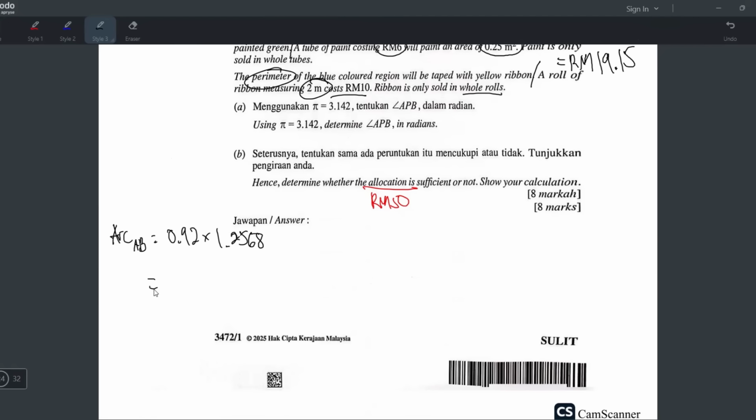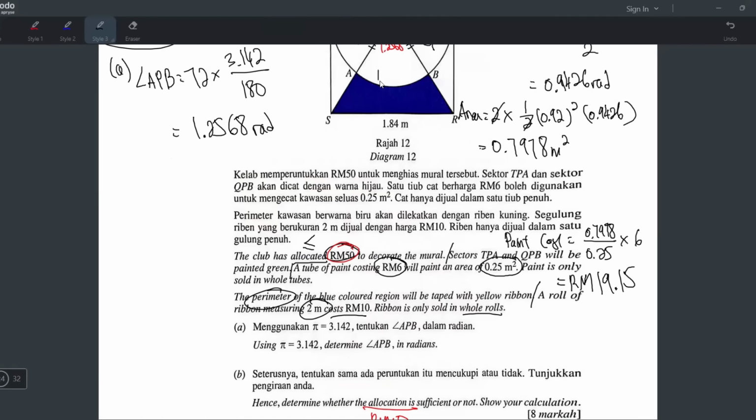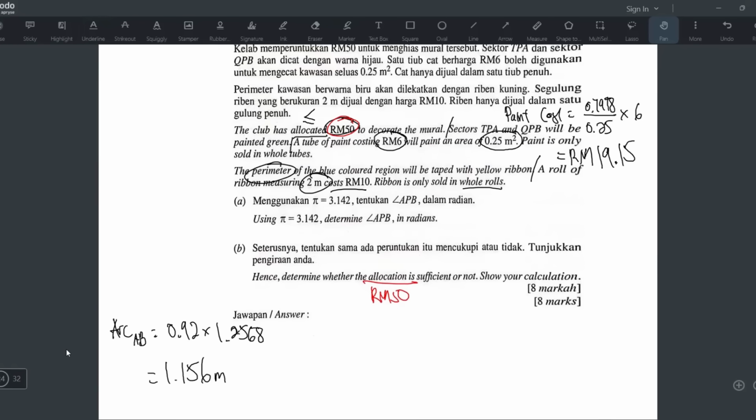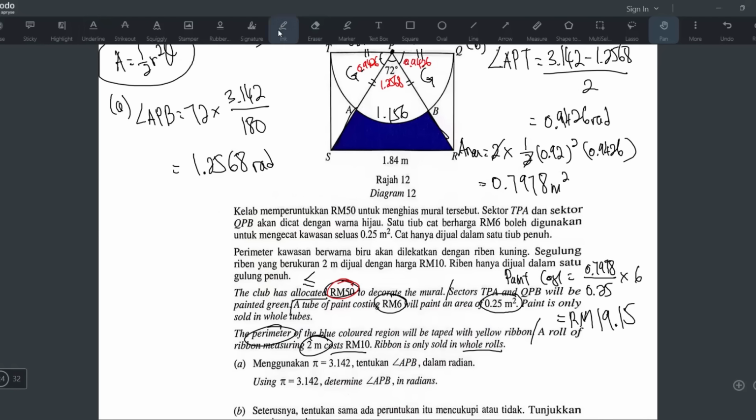1.156. Yep, so 1.156, and it's in meters. Okay, but we still need one more length, this one and this one, right? So let me think. Alright, how do I find it? Later I have to find the perimeter, so I have to add this, and add two of these.